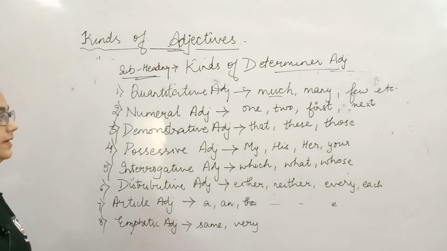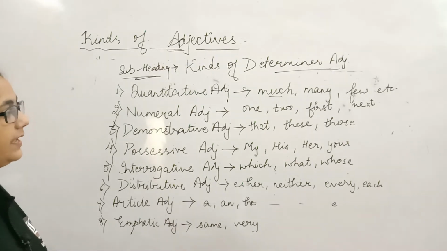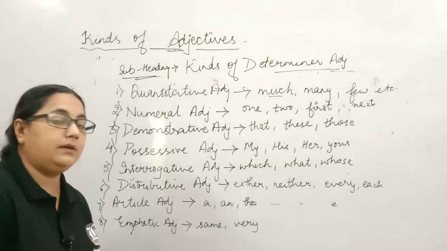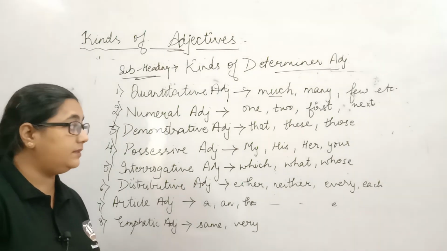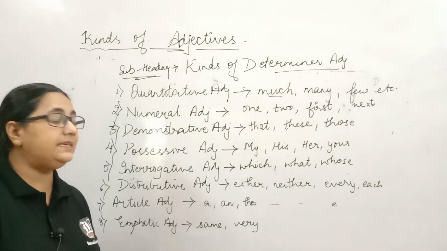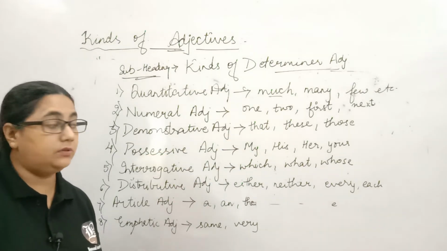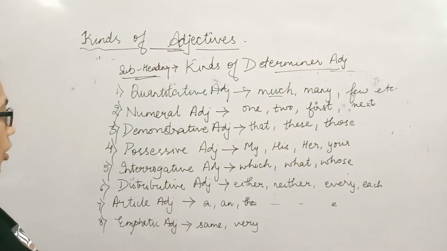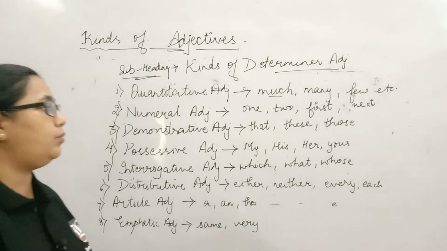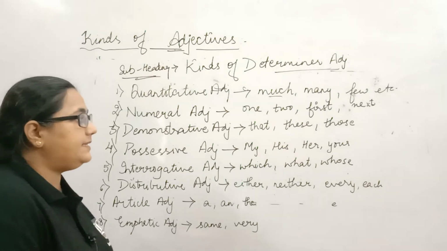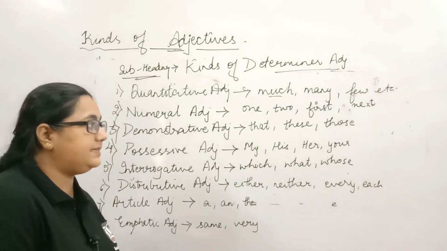The third being demonstrative adjective. Again, the words which demonstrate or pinpoint are called demonstrative adjectives. That is, these books, those students. Let's take a sentence regarding these.